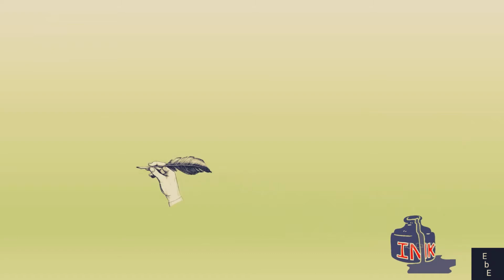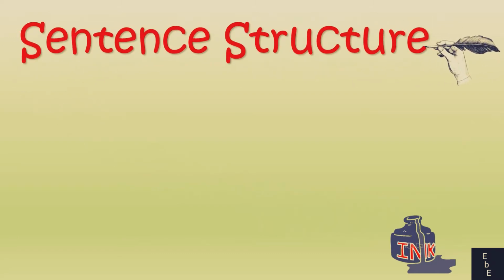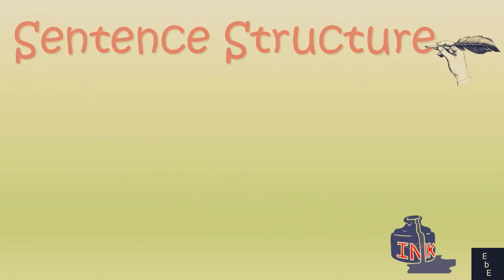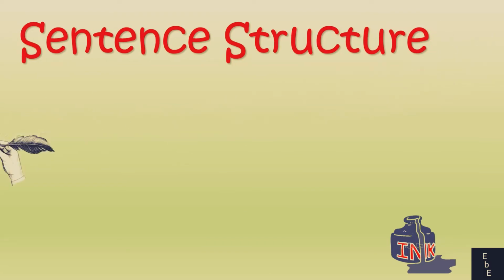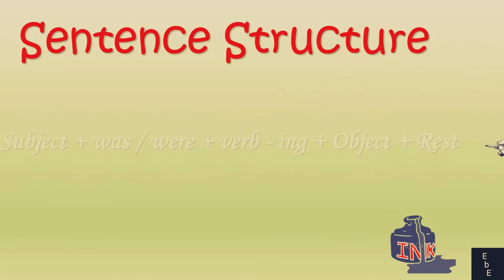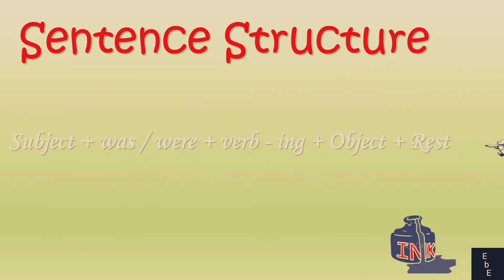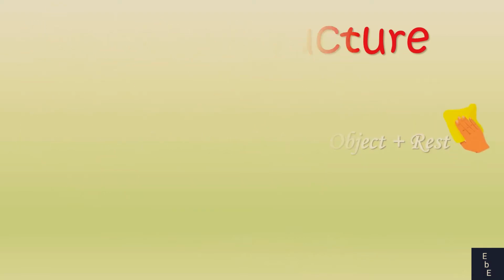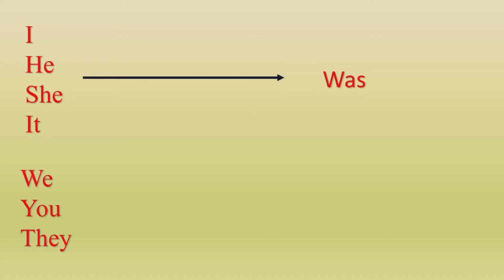Okay, firstly, shall we discuss what is the structure of past continuous tense? The past continuous tense structure is subject plus was/were plus verb-ing plus object plus rest. Okay, we can use was with I, he, she, it or any other singular subject. We can use were with we, you, they or any other plural subject.